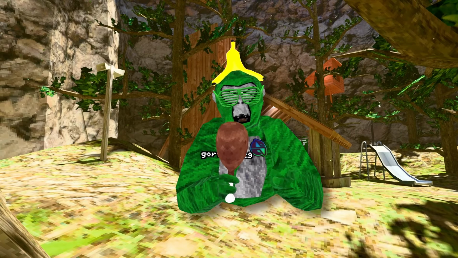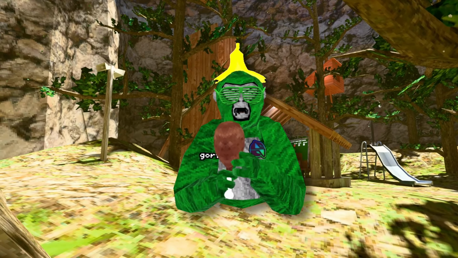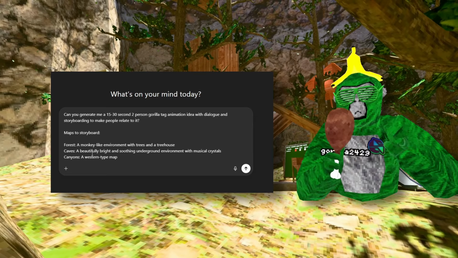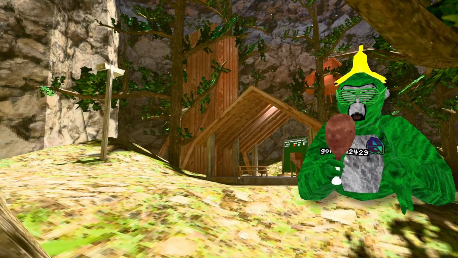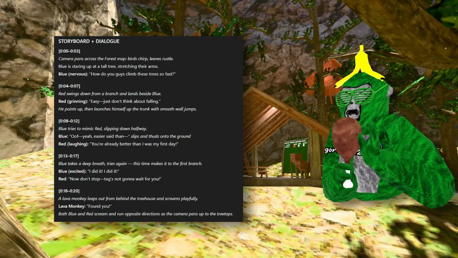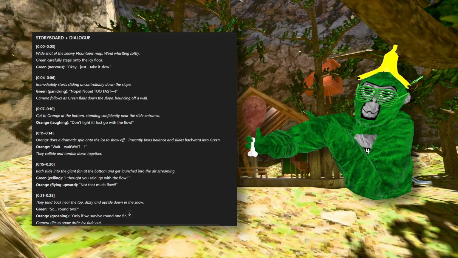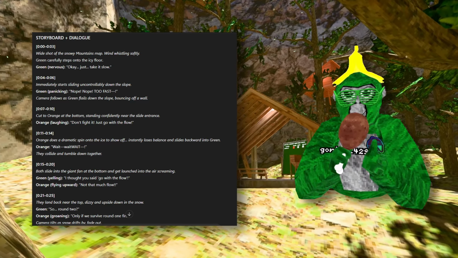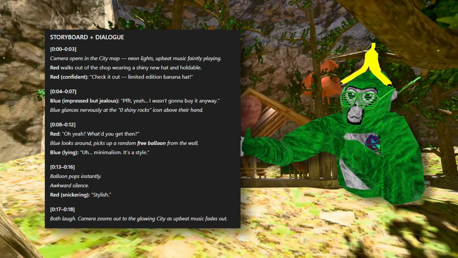Now it's time to ask ChatGPT to not only generate me ideas and dialogue, but also a storyboard. So I had to put ChatGPT on some ball knowledge about these Gorilla Tag maps. And here's the idea it gave me. You know, actually, let's do one more. That's too hard. Let's just do one more. This is still a little bit too hard. There we go.